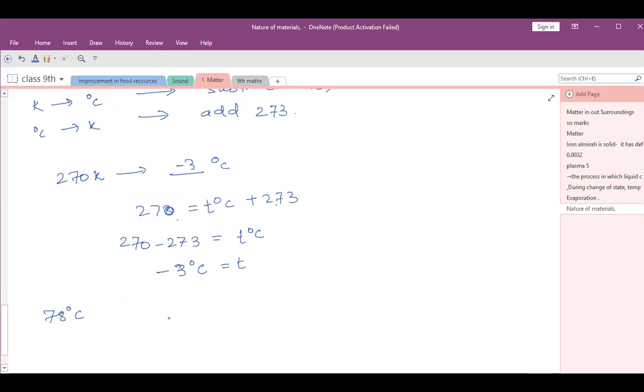And if the temperature from degree Celsius to Kelvin you have to convert, say 78 degrees Celsius, so Kelvin is equal to 78 plus 273, that is 351 Kelvin. Is that clear? Conversion, whoever has doubt, is that clear? So write down these conversions.